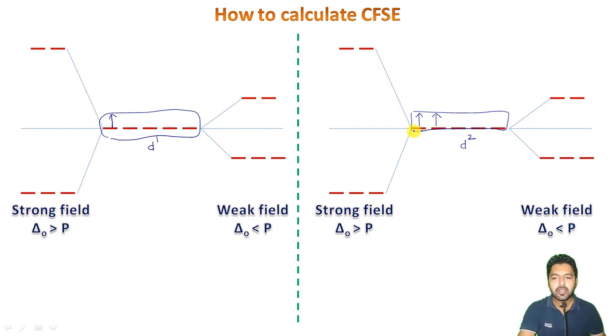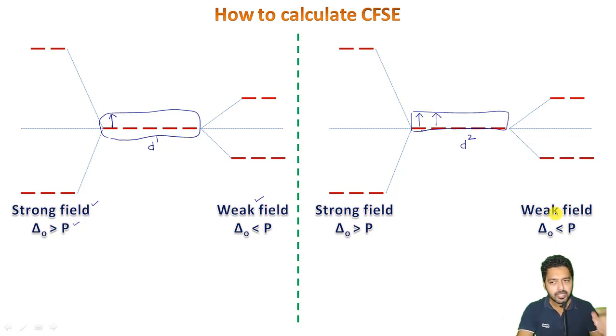Now, there are two types of possibilities. The first is strong field ligands, in which delta O is higher than the pairing energy, and the second is weak field ligands, in which delta O is lower than the pairing energy. So we will be discussing both cases for the configurations from d1 to d10. The first two cases are d1 and d2, for strong field as well as for weak field.